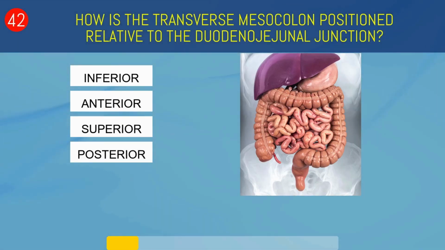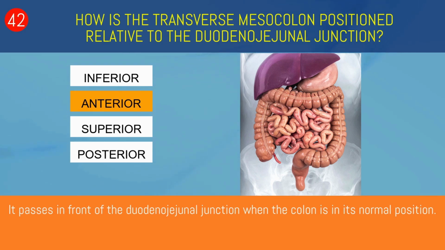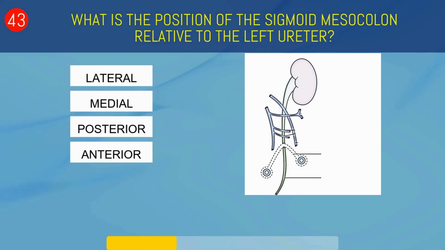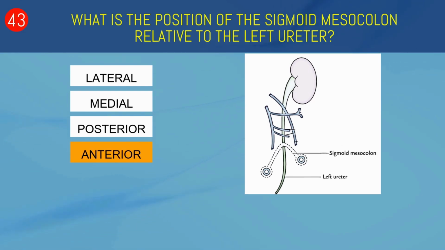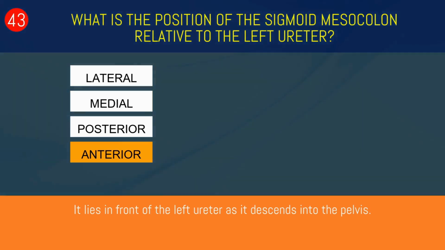How is the transverse mesocolon positioned relative to the duodenojejunal junction? Inferior, anterior, superior, or posterior? Anterior. It passes in front of the duodenojejunal junction when the colon is in its normal position. What is the position of the sigmoid mesocolon relative to the left ureter? Lateral, medial, posterior, or anterior? Anterior. It lies in front of the left ureter as it descends into the pelvis.